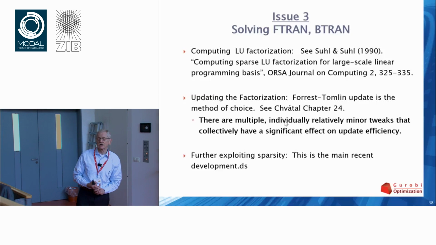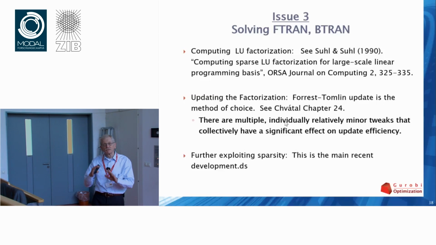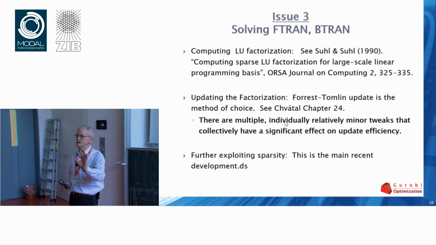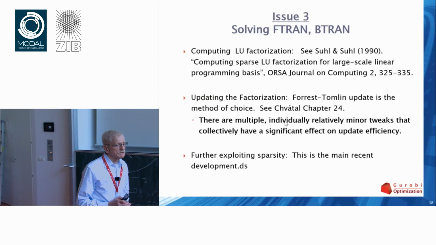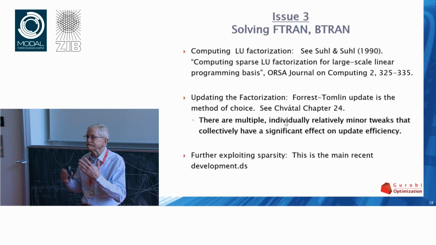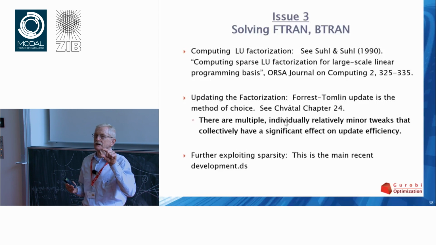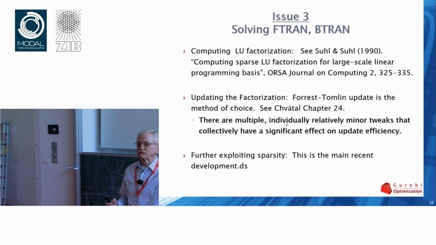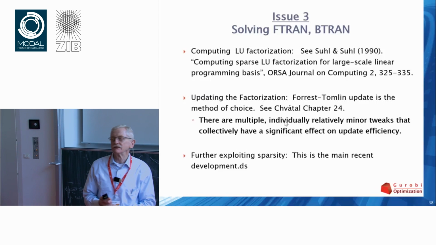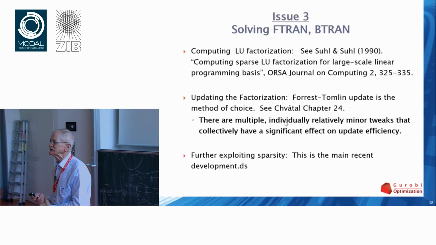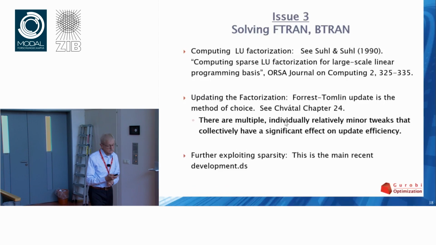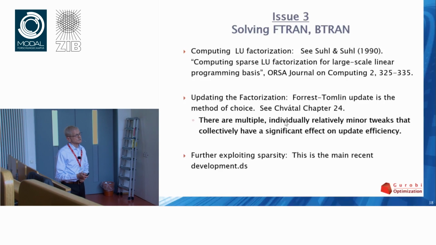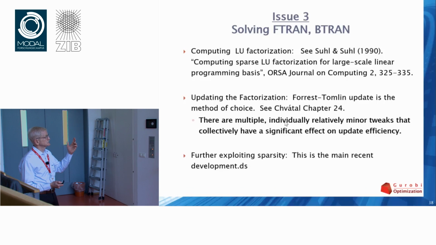LU factorization update. And again, I would refer you to Chvátal's book. In my view, he gives a very nice description of what that algorithm looks like. If you implement exactly what he says for Forrest-Tomlin, you will get something that's pretty close to what the good codes have. Where the work is, on really, really sparse problems, is making Forrest-Tomlin as fast as product form, and that requires finding a few tricks in the way things are moving around. But the basic implementation is as described by Chvátal, and the remaining part involves looking at the combinatorial structures that arise and taking advantage of them when the problem is really sparse.